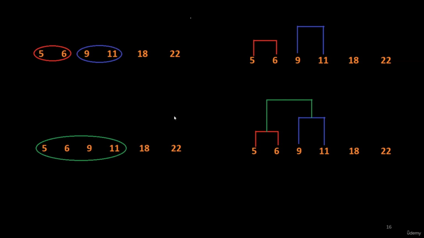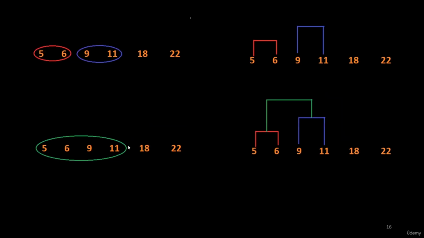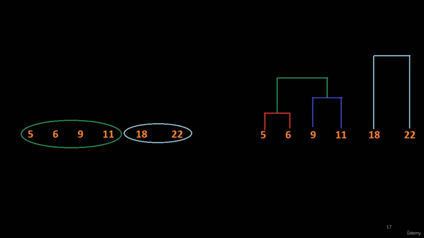The next step is to combine those two clusters which are closest. Here 18 and 22 are the closest, because the distance between 18 and 11 was greater. If I go back, this distance is 7 and this distance is 4. So I will combine these two clusters, or these 2 points, to form a cluster. So here is another cluster between 18 and 22, and this cluster is shown in the dendrogram as well. So we are merging the clusters and we are drawing the dendrogram.